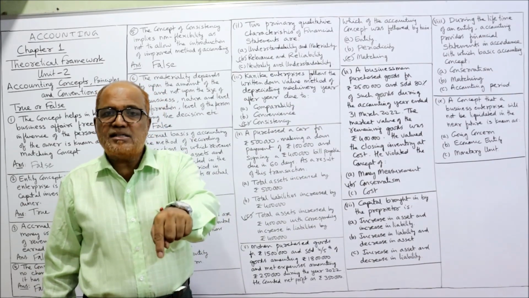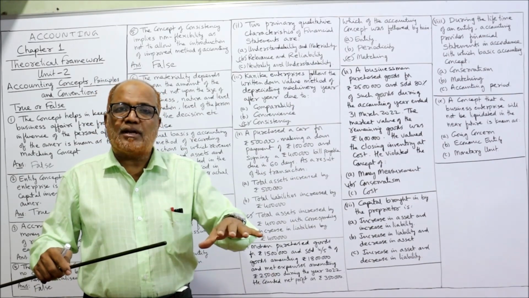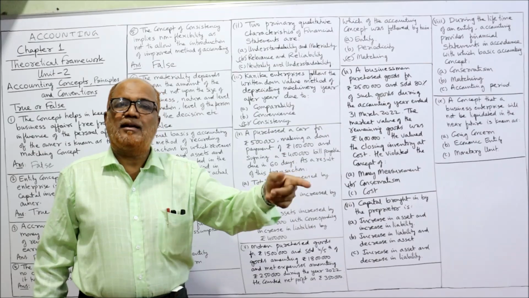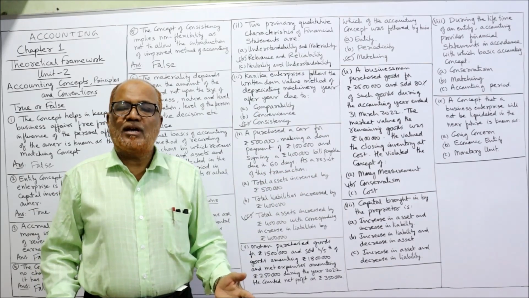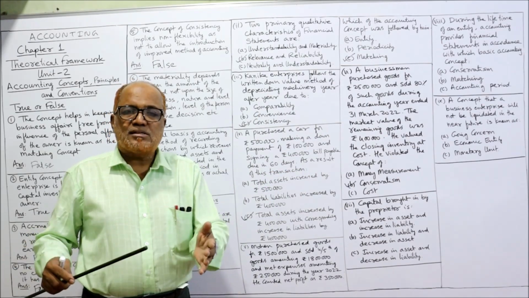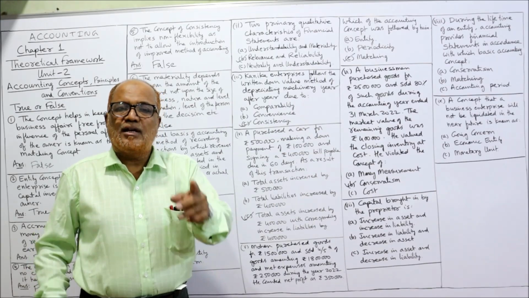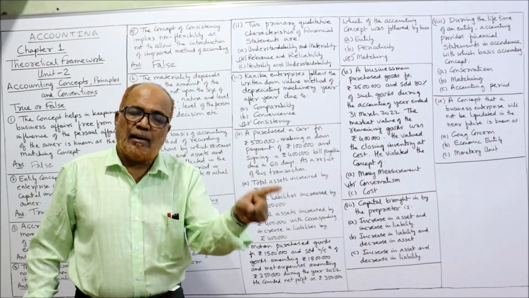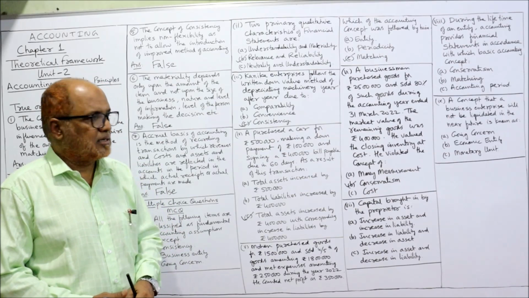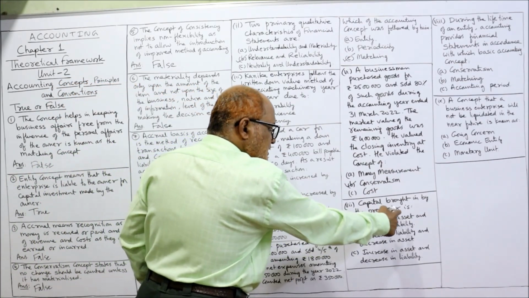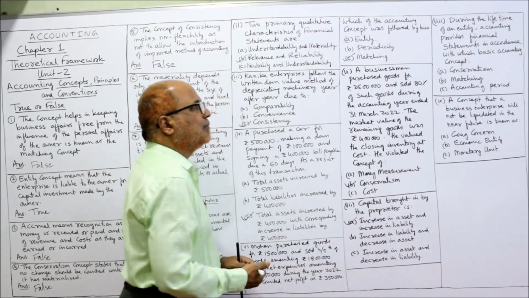So there is increase in asset. At the same time, on the liability side, capital will increase. So we can say, when the owner brings capital, it will have double effect. The asset will increase and liability will also increase. So correct answer is increase in asset and increase in liability.